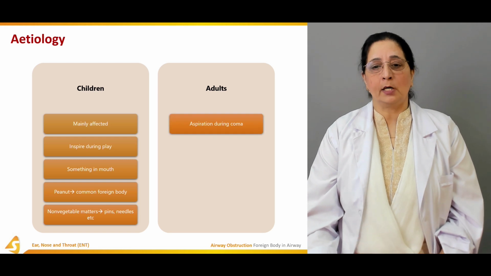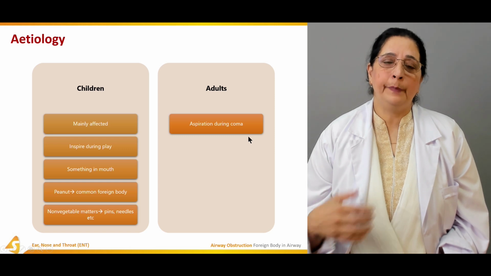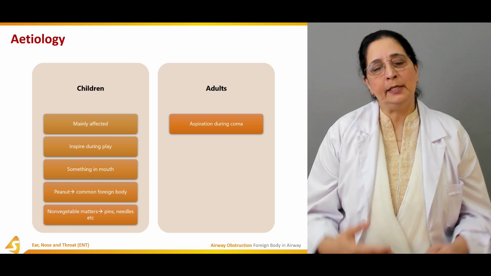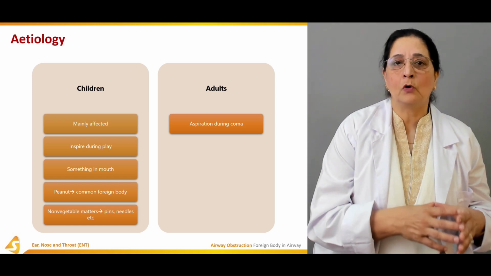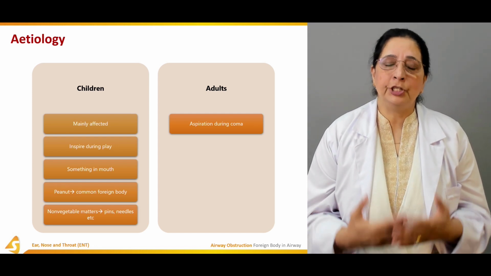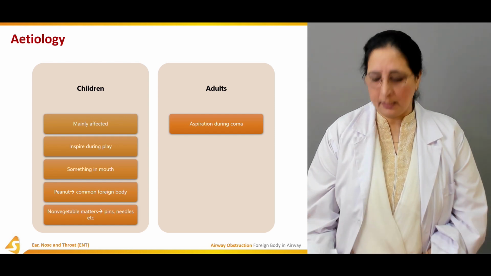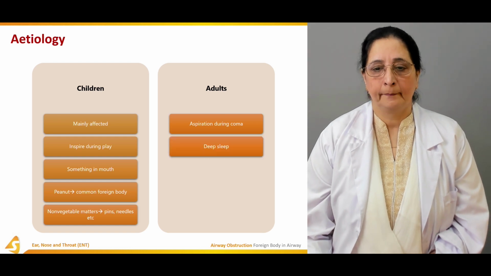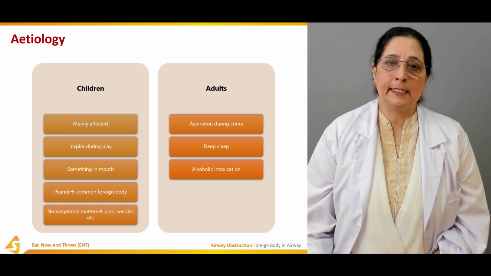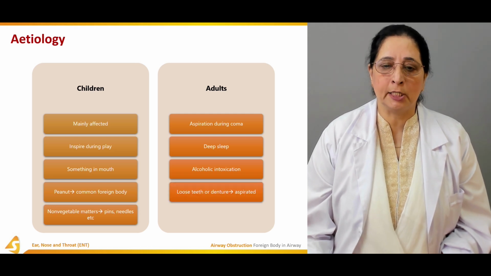Then in adults, what are the causes? Aspiration during coma. If the adult is conscious and of healthy mind, usually this doesn't happen. It is more common in children. But if the adult is in coma, not conscious, then they can aspirate or inhale different things. During deep sleep also. If they are intoxicated, alcohol intoxication, they are not in their senses, they can do that.